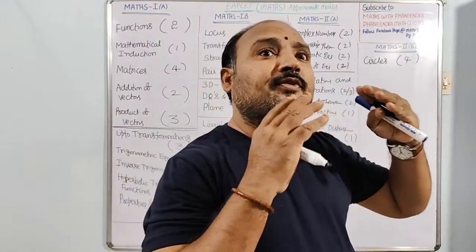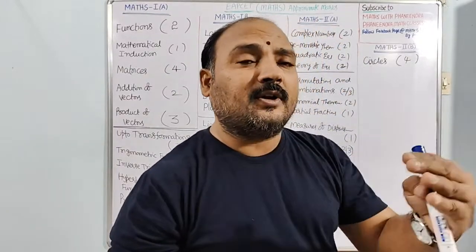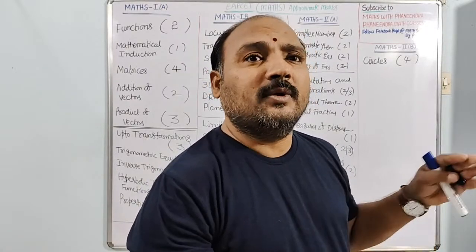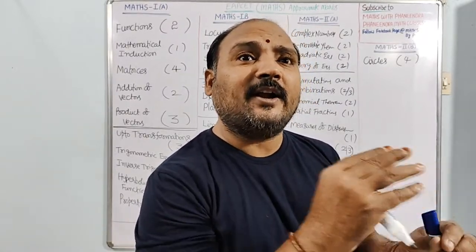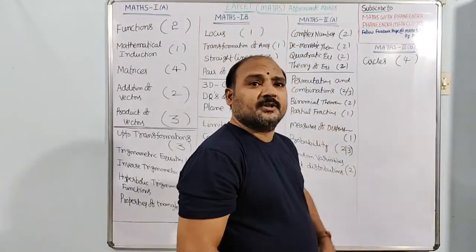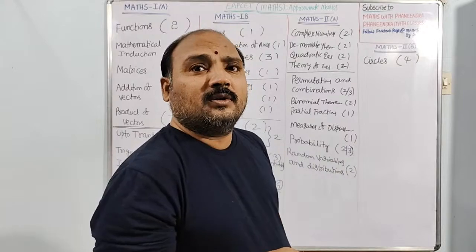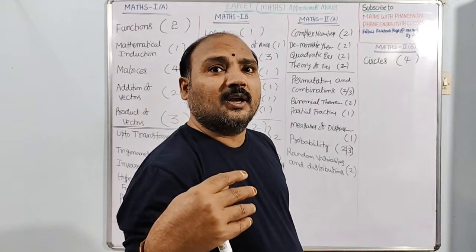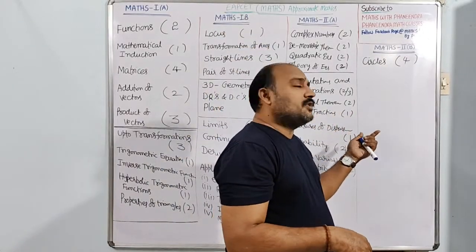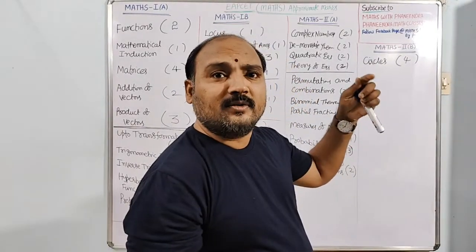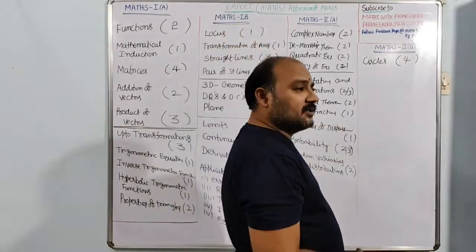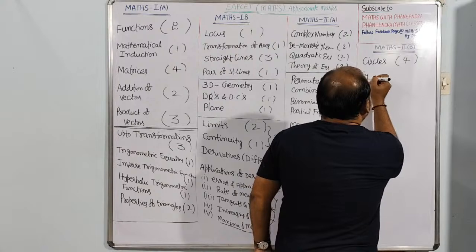Otherwise, the number of transverse common tangents, number of direct common tangents, how many common tangents are possible, or length of common tangent, length of direct common tangent, length of transverse common tangent. These types of questions, or length of chord cut by the circle on the x-axis or y-axis, 2 root of r square minus d square, we may expect in circles. Next, system of circles.